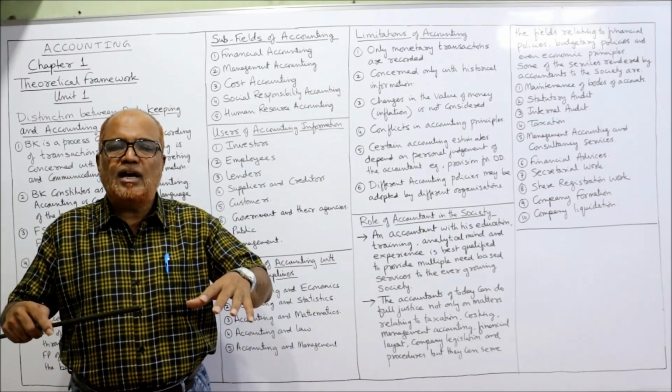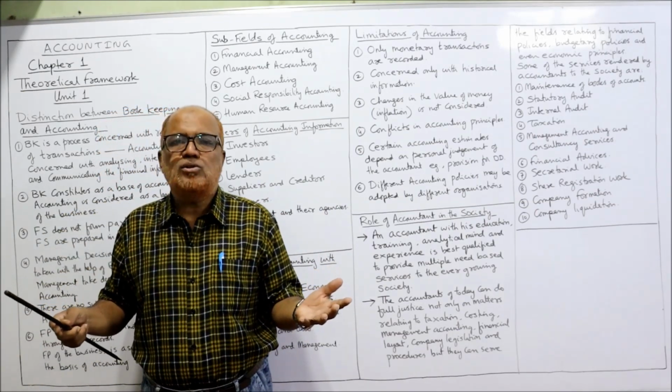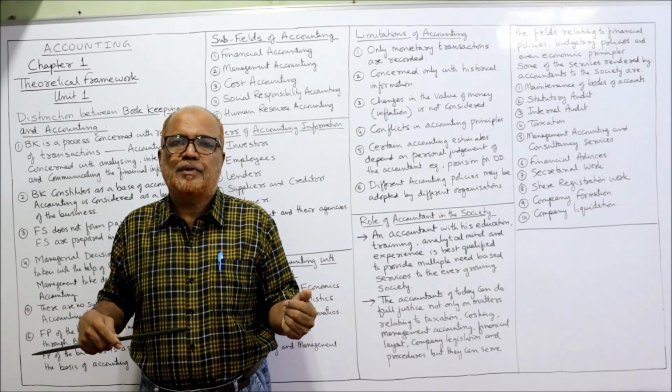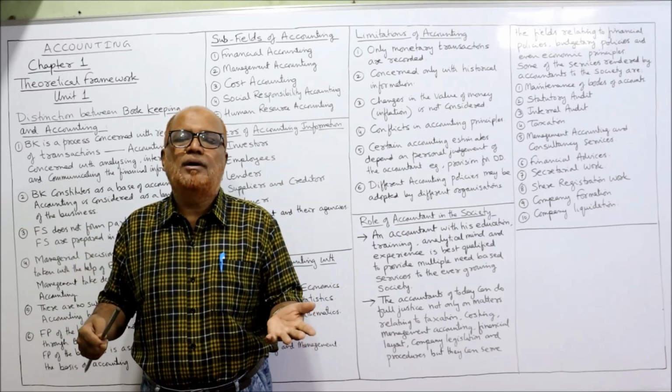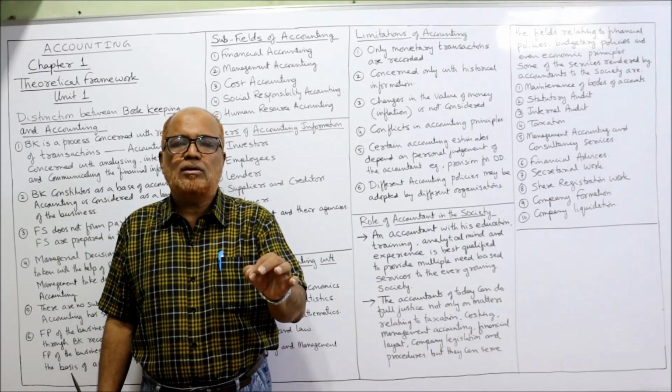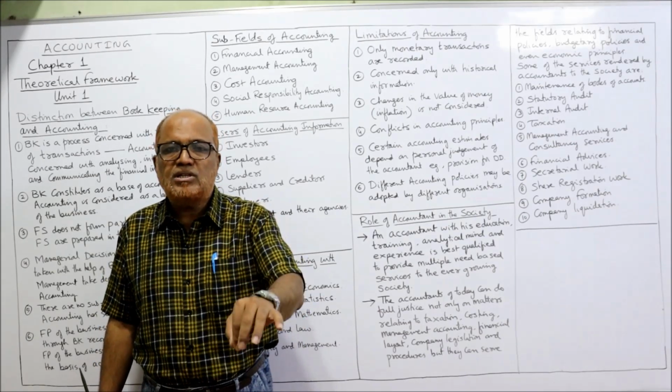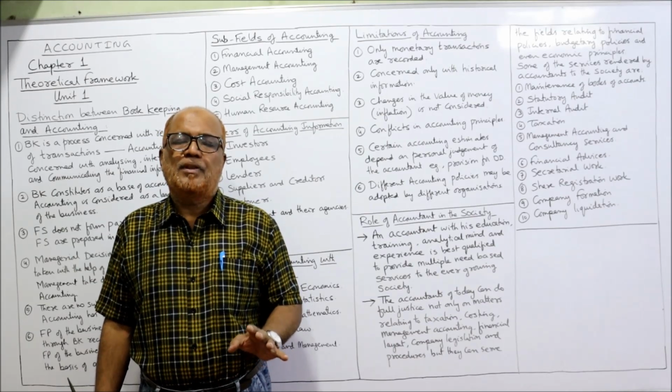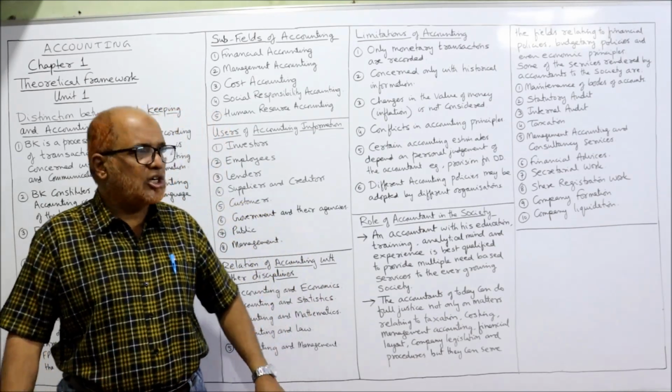So when subjectivity enters, definitely it is not so reliable. It's not so reliable because it depends on the perception of the accountant. So this is one of the limitations, that subjectivity will be there in accounting. The accountant has to apply his own personal judgment.